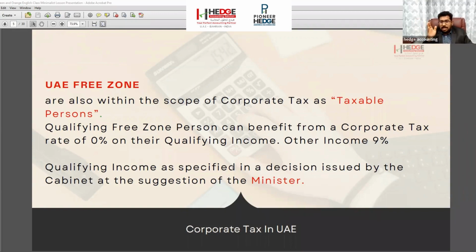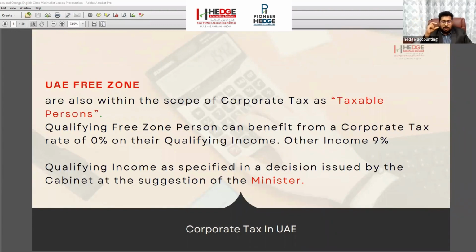But there is a slight change in rules for free zone companies. The government told that qualifying income is subject to corporate tax at 0%, and the other, balance income is subject to 9%. For others, everyone with a mainland license, 9% is the only criterion. You have to pay 9% corporate tax.